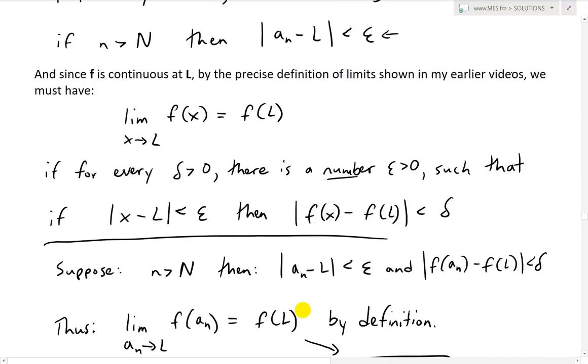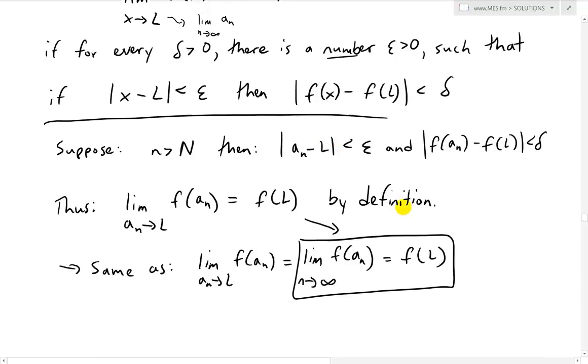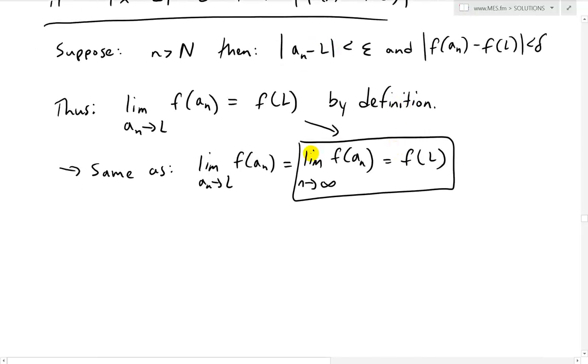In essence, all we're doing here is replacing this L with the limit as n approaches infinity of an. We just throw that in there, and then x would be the an, and so on. We get that. So it's pretty straightforward. We worked around the long way just to get to that same thing that we can intuitively look at. So there it is.